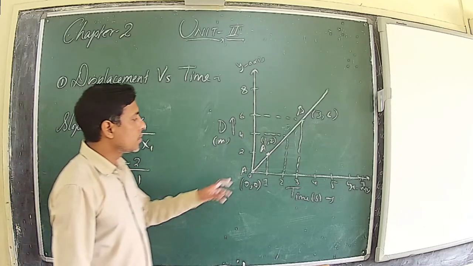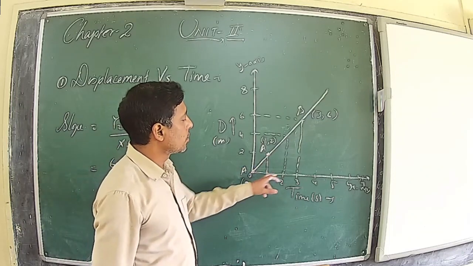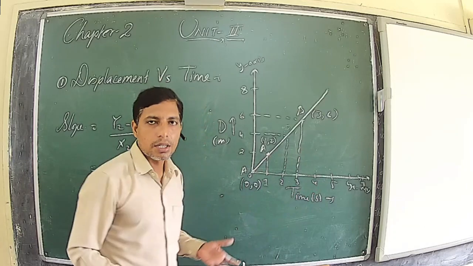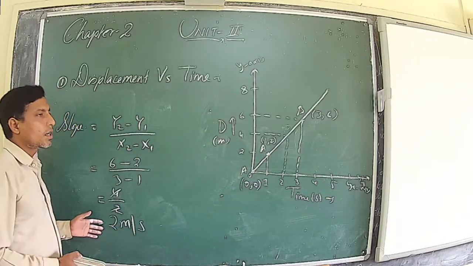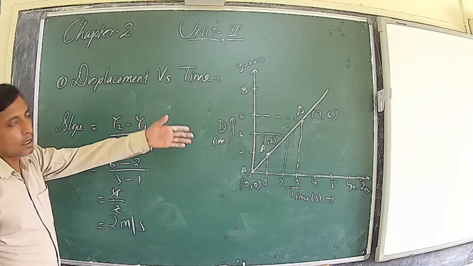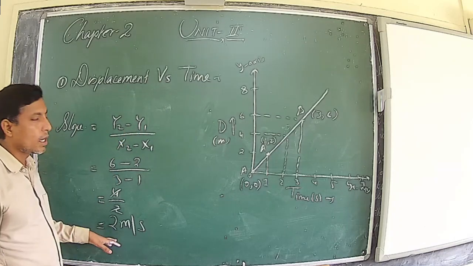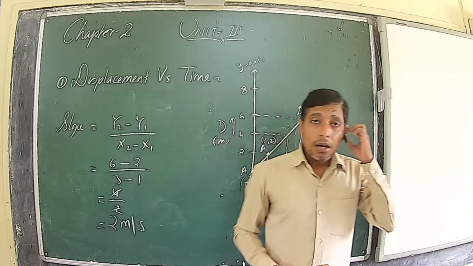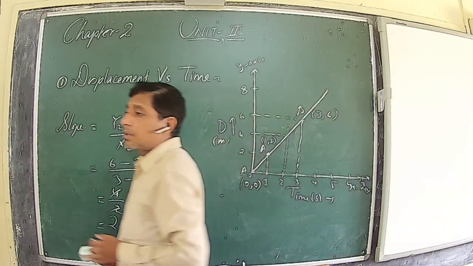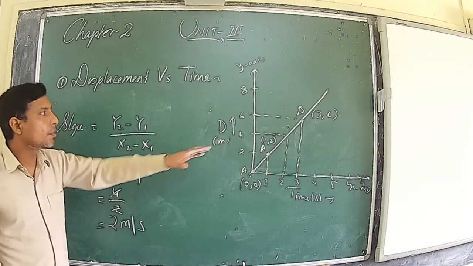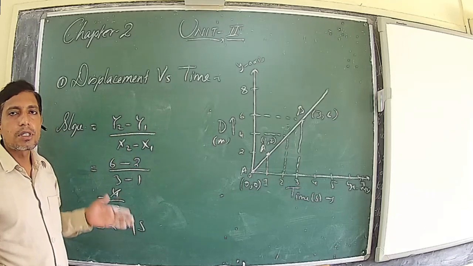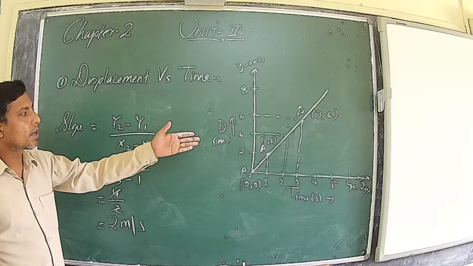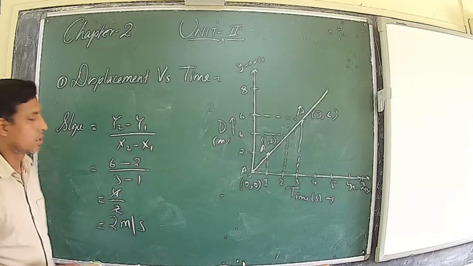So whether you calculate between 0 to 1, 0 to 3, 1 to 3, 2 to 5 or 3 to 7, any interval of time, every time you calculate the velocity by measuring the slope of this graph, you will get 2 meters per second. So this is the graph of displacement versus time. If it is a straight line away from both the axes, then the body is in motion and moving with uniform velocity, and the slope of the graph gives the value of the velocity.